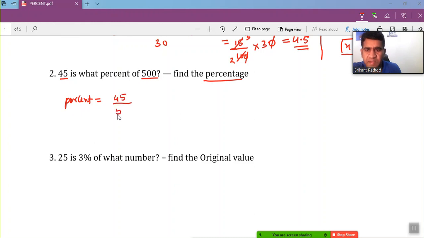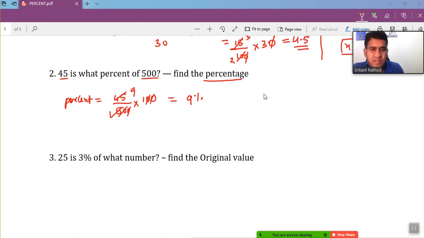is a part over original value. 45 by 500 times 100, right? So just solve it. These 2 zeros go, 5 times 1, 5 times 9, so 9%. So what we can say here, 45 is 9% of 500, or I can say 9% of 500 is equal to 45. So that's what we say.